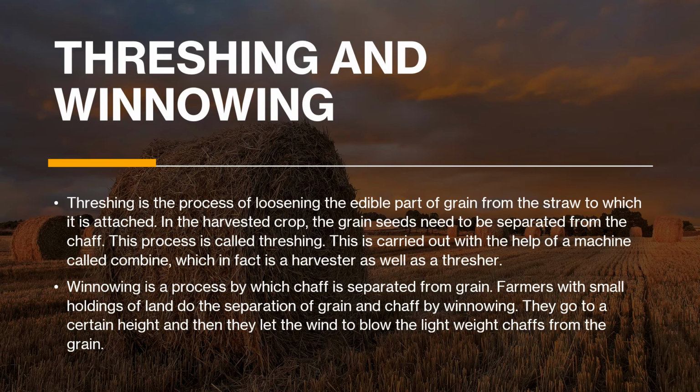They go to a certain height and then let the wind blow through the grains that they have kept. They tilt the container in which they have kept the grain, which makes the husk fly away and makes the seed fall down. Because the chaff is lightweight, it blows away.